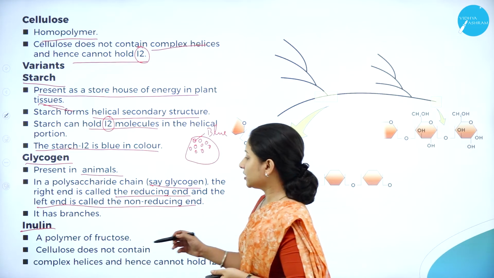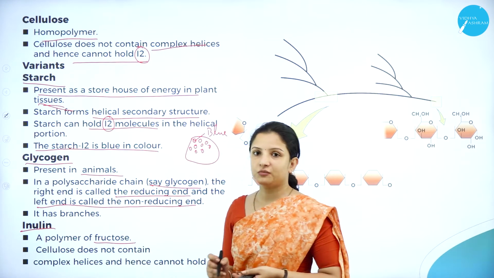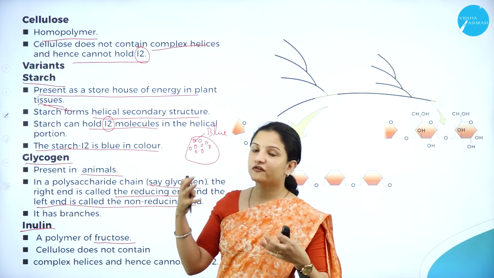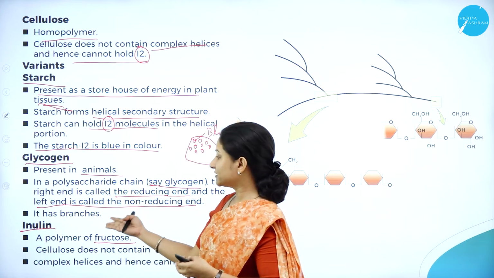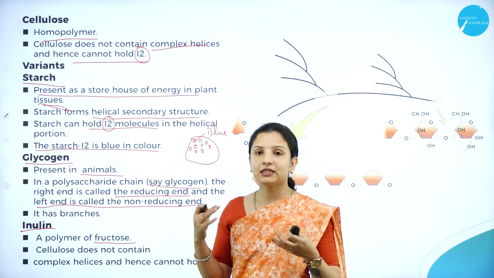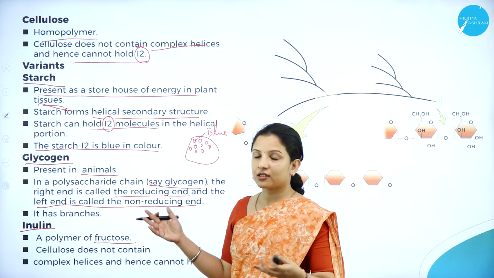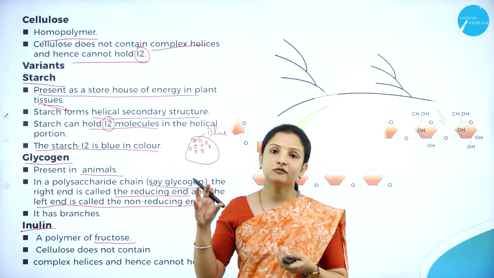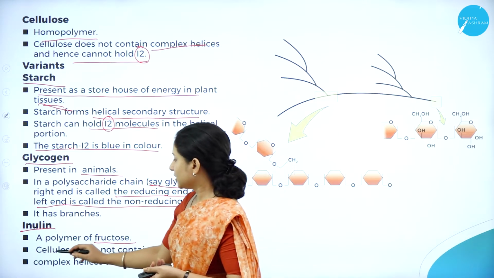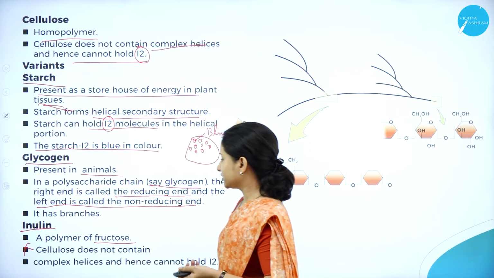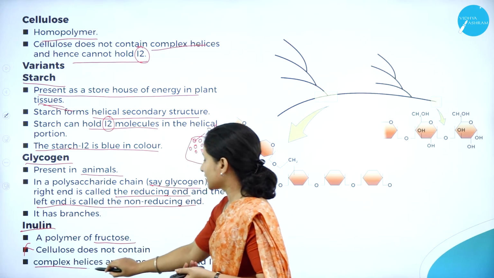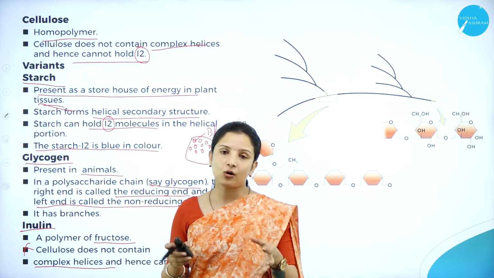So inulin is a polymer of fructose. Glycogen is a polysaccharide made up of different glucose units, whereas inulin is made up of different fructose units. All these are homopolymers. Inulin is made up of chains of fructose units. And one more point: inulin does not contain complex helices.